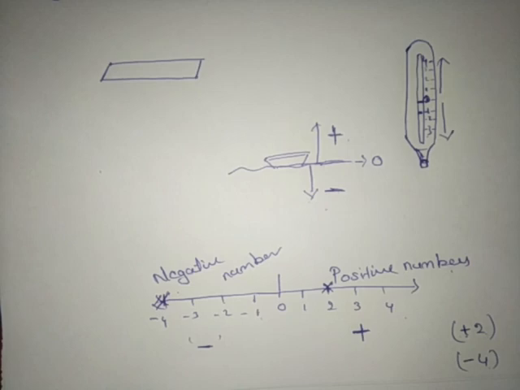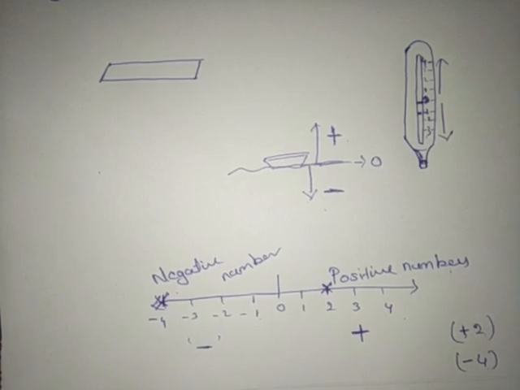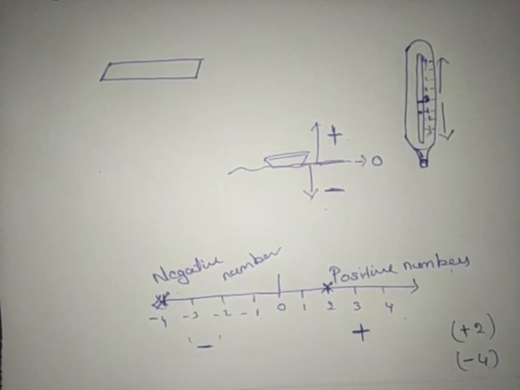If we want to mark negative points, we need to move leftwards from the 0. If we want to mark a point for a positive number, we need to move to the right side from the 0. This is about the number line.